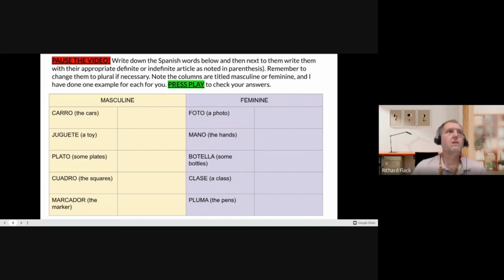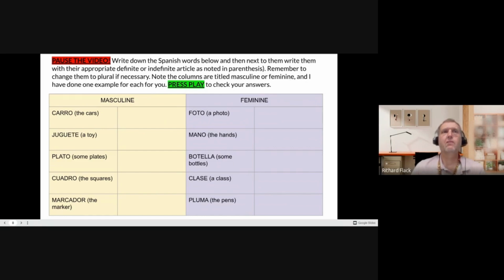So we've got the word carro, which means car. I want you to write the cars. So first of all, if I'm going to change this to plural, I need the masculine plural article for the. That's going to be los. So you're going to write los. And now I need to take carro and make it plural. Well, it ends in O, so I'm going to add an S. So I should have los carros.